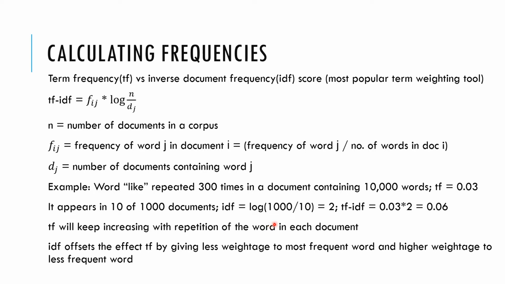As opposed to a word which does not appear all the time, it appears only in 10 documents. For example, this word like. So then the value is 2. So this IDF has given more weightage to the word like, which appears fewer times, than the word the, which appears more times in more documents. And therefore it gives more weightage to the words which repeat fewer times compared to the words which repeat more times. That's what the purpose is.